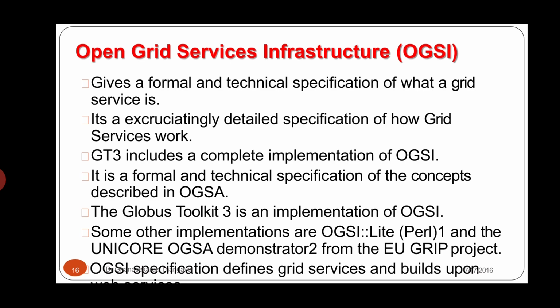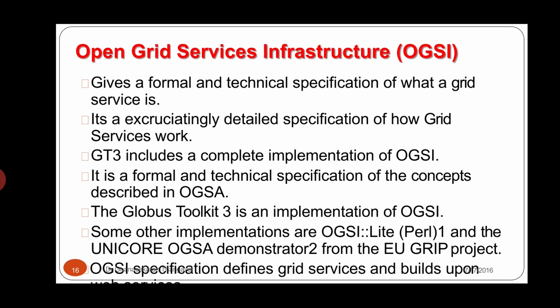The concept described in open grid service architecture is a formal and technical specification, and the Globus Toolkit 3 is an implementation of open grid service infrastructure.